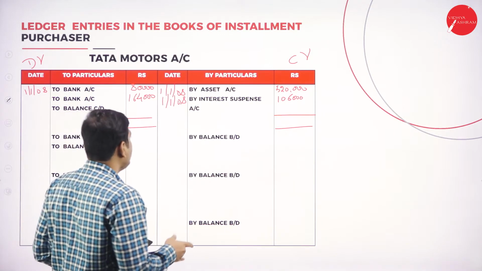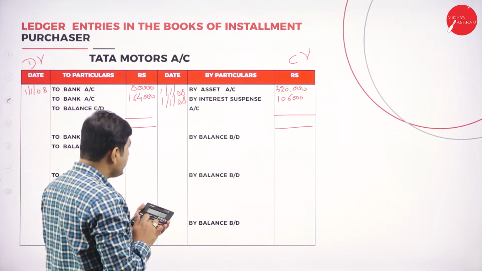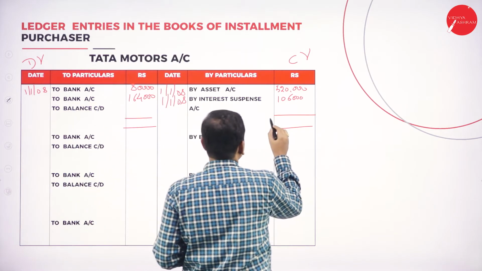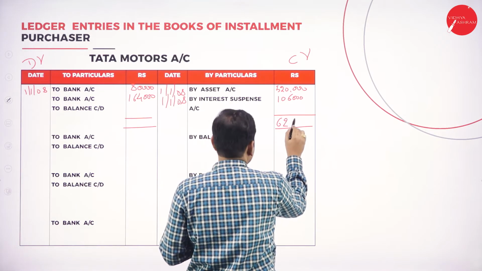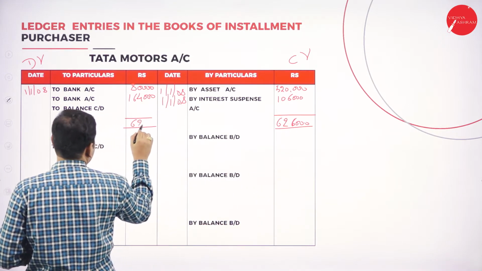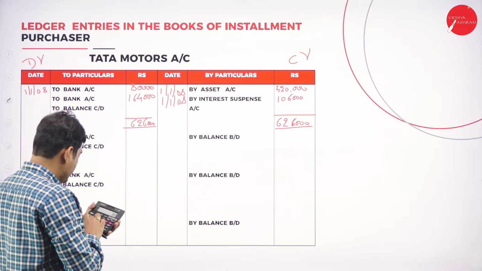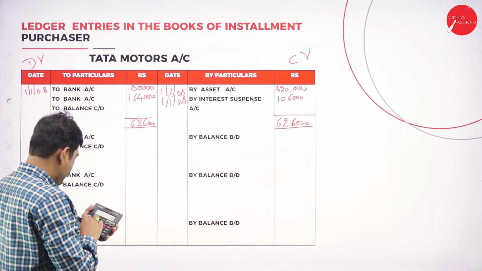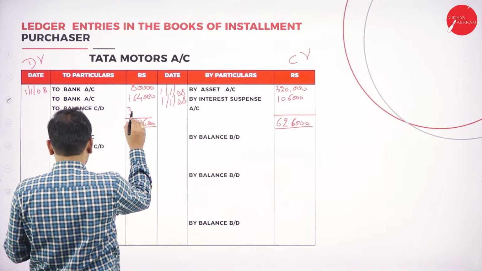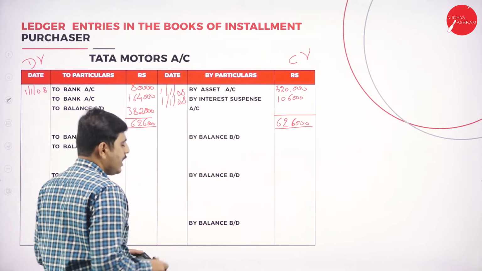So which side is more? Obviously the asset credit side will be more. So 5,20,000 plus 1,06,000. So it is 6,26,000. Here also 6,26,000, and deduct the 80,000 and 1,64,000, and the balance will be transferred for next year is 3,82,000 will be transferred. Again we have to bring down the balance.